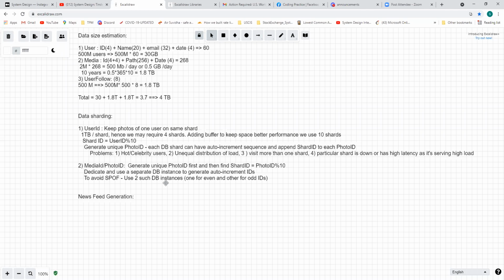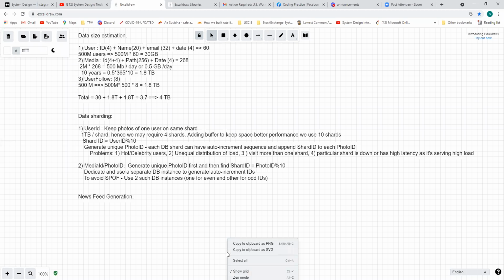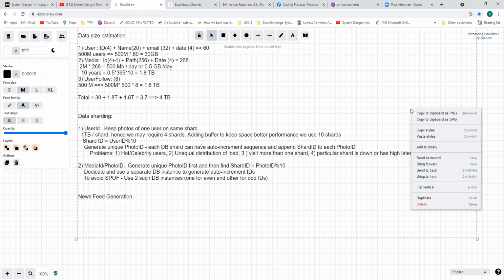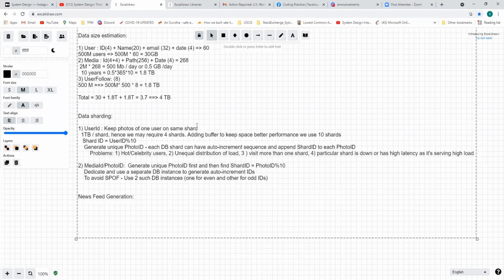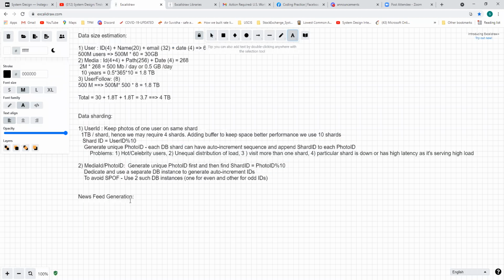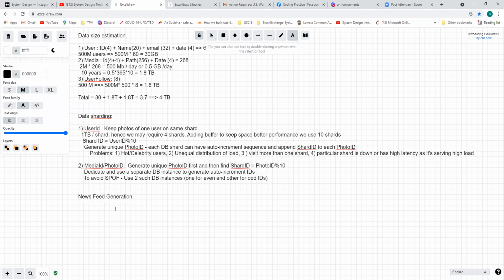Okay, now let's move on to news feed generation. What will news feed generation be in this case?